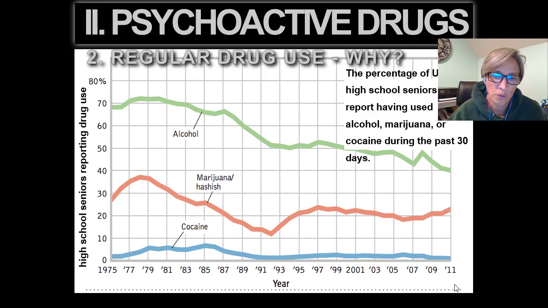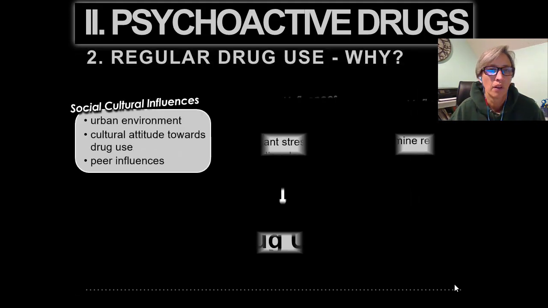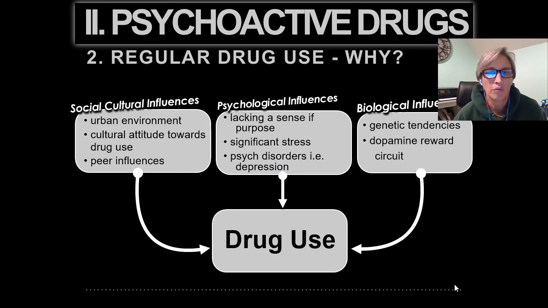So if many people have experimented with drugs, why are there regular users and people who just quit? Well, what makes a person more likely to try or to continue to use all have to do with the following. Okay, so regular drug use. Why do we have people who use drugs regularly versus not? On the left there, you've got your sociocultural influences, which may include access to drugs, cultural attitudes towards drug use, and peer influences. So I'm going to assume that in an urban environment, it might be a little bit easier to obtain and use drugs.